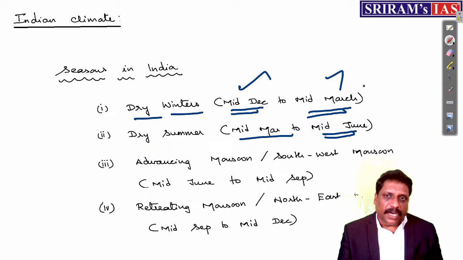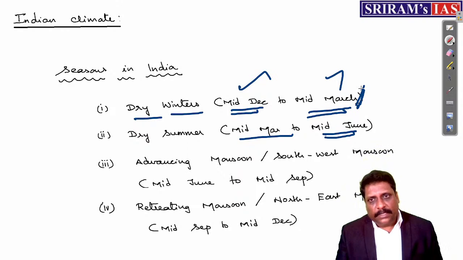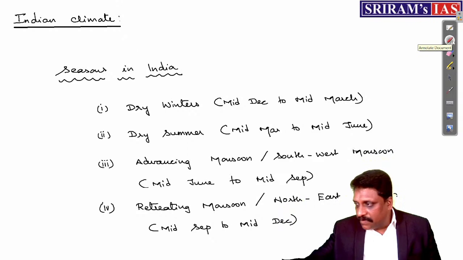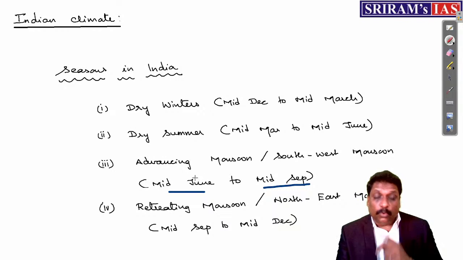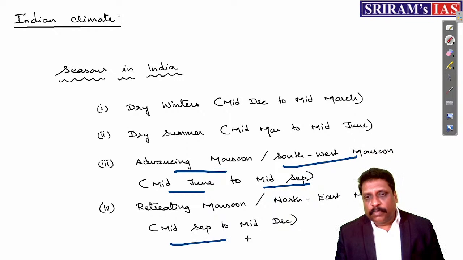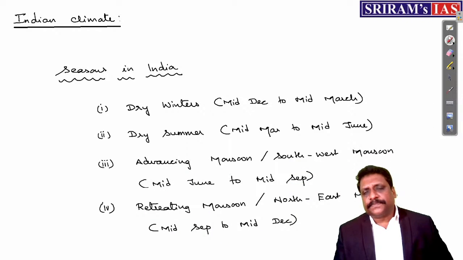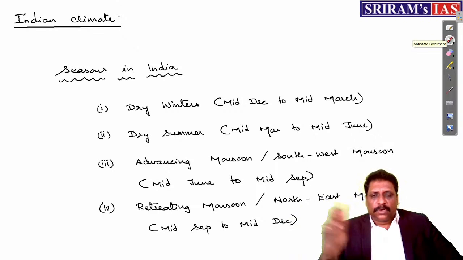So middle of March is the time when the transition happens from winter to summer. And that transition we celebrate with a festival of color called what? Holi. So Holi marks the end of winters and welcomes summer. Then middle of June to middle of September, we have this advancing monsoon, my dear friends. Call it the southwest monsoon. And middle of September to middle of December, we have the retreating monsoon or northeastern monsoon. See, 4 seasons: dry winters, dry summer, advancing monsoon, retreating monsoon.